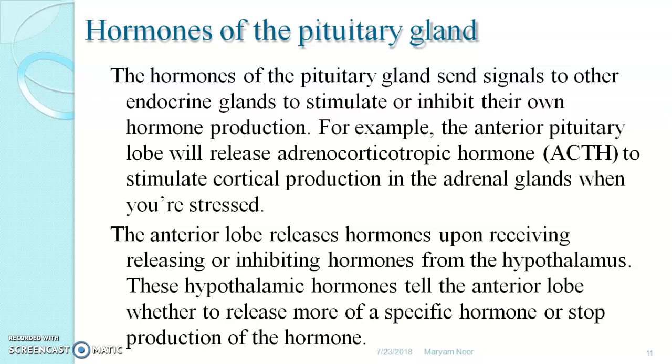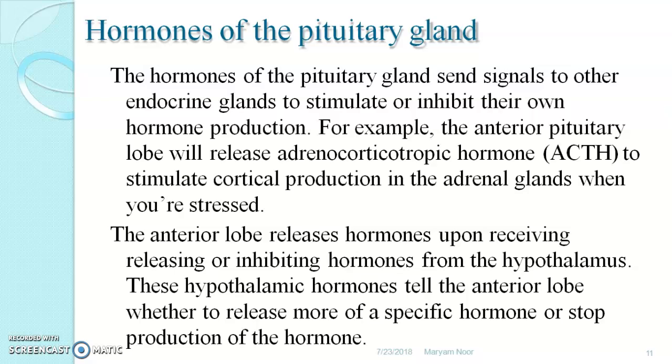We know the pituitary gland is also called a master gland because it regulates all other endocrine glands, and the pituitary gland itself is regulated by a hypothalamic stalk, which is attached with the posterior pituitary by neural connection, and towards the anterior pituitary it is connected by means of portal blood vessels.